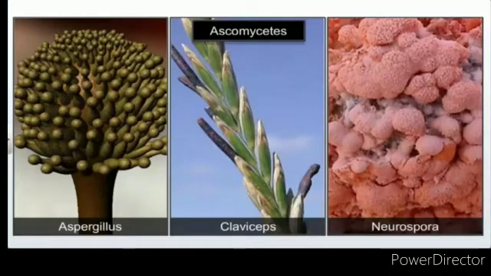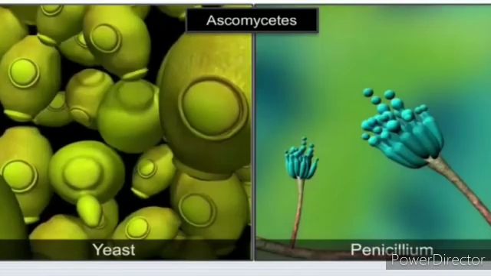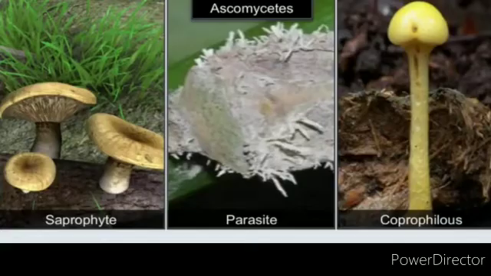Commonly known as the sac fungi, the Ascomycetes are mostly multicellular, for example Penicillium, and unicellular, for example yeast, Saccharomyces. They are saprophytic, meaning living on dead organisms as decomposers, or parasitic, living on living organisms. Another type is coprophilous, which grows on cow dung. In dung we can see some types of fungus called coprophilous.